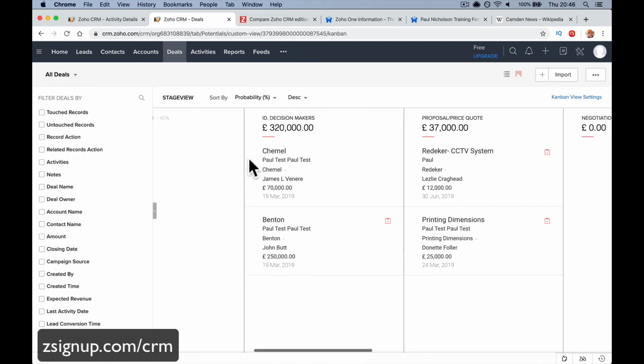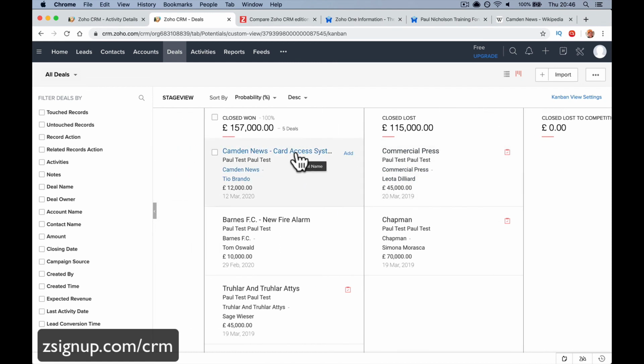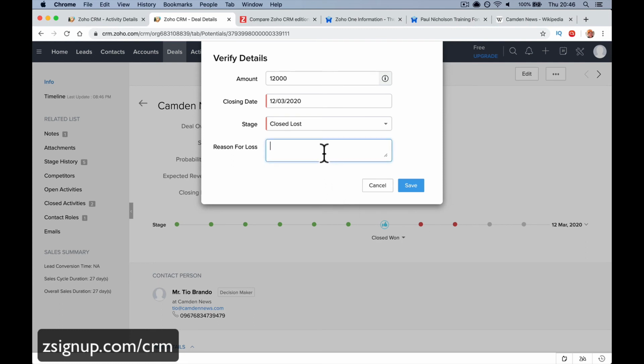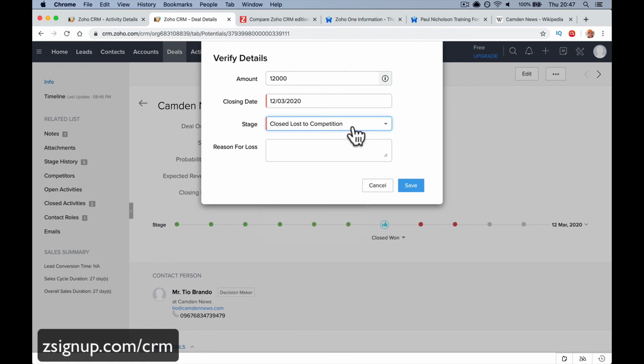Oh, they're done. Now, let's just go back and do the opposite that we want to get to. The other thing is, if we've lost the deal, we need to get the deals off the table, right? We want to get to a won or lost. And, here we go. You just click lost. You might put in a reason, too pricey, coming back when I have more money, whatever it might be. Closed lost to competition, because this is different to just losing because they didn't want your work.